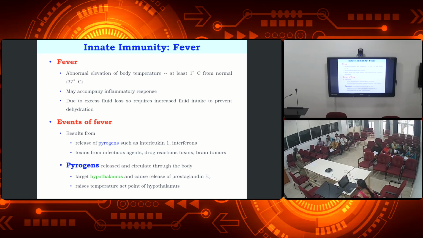So these are all the factors which increase the body temperature. Okay, and then another thing is that these pyrogens will be released and circulated through the body and then enter into the hypothalamus.